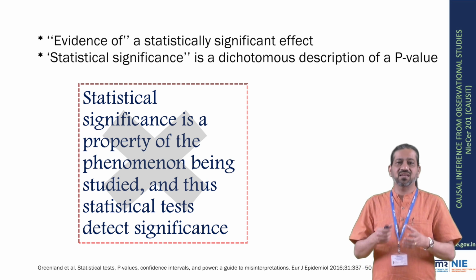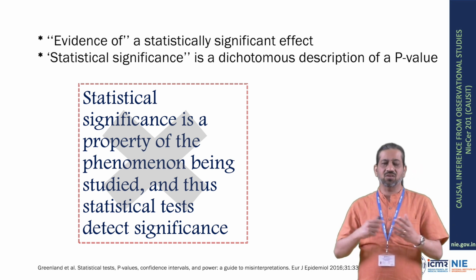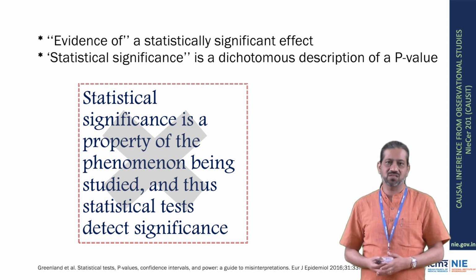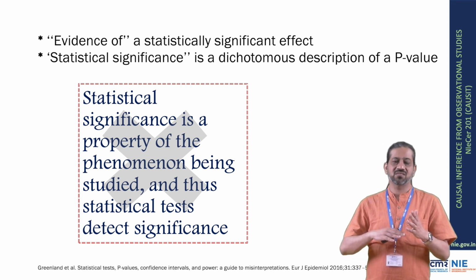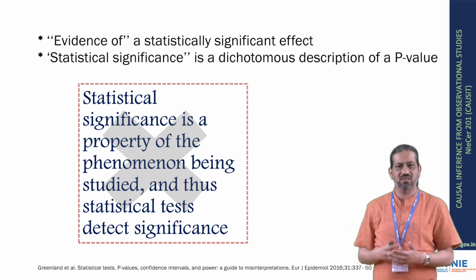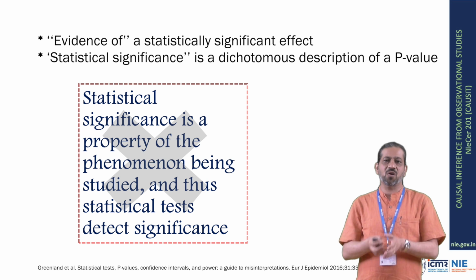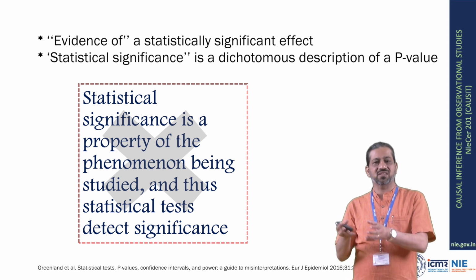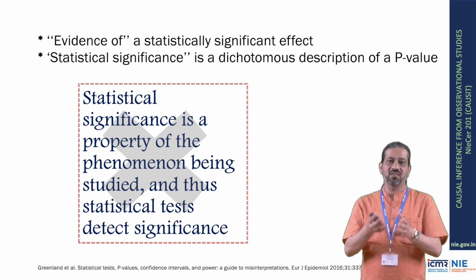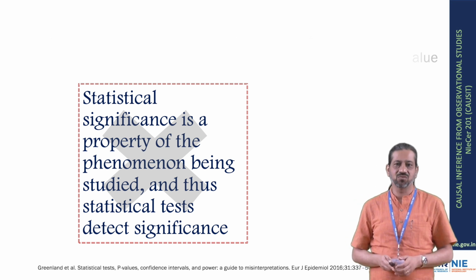Statistical significance is just a dichotomous description of the p-value, where we have chosen a cutoff, mostly 0.05, and we say below this is statistically significant and above this is not. So this is a property of the result of the statistical test, a property of the p-value, not of the phenomenon or the effect that you are trying to study.